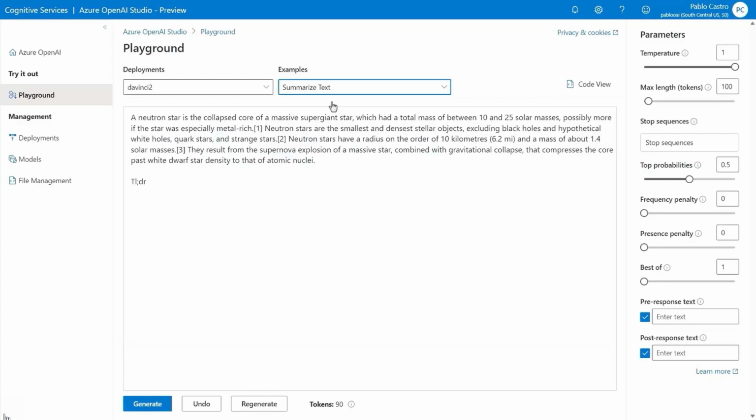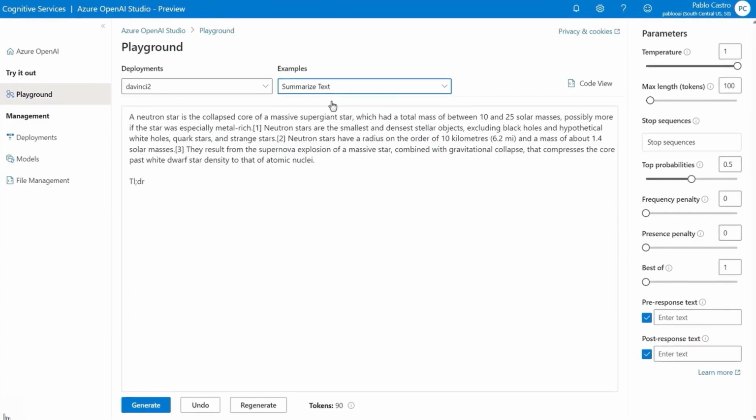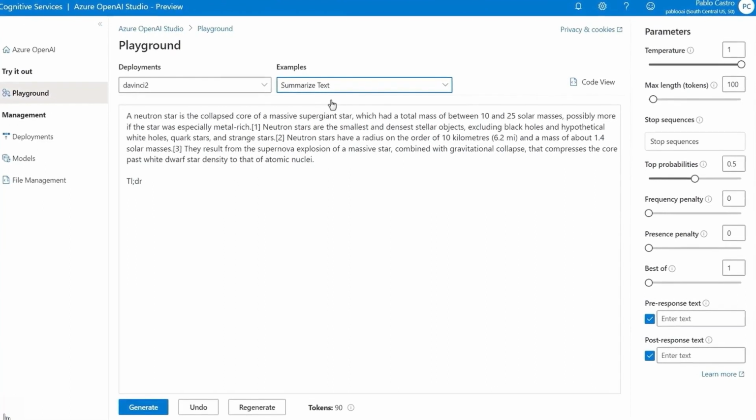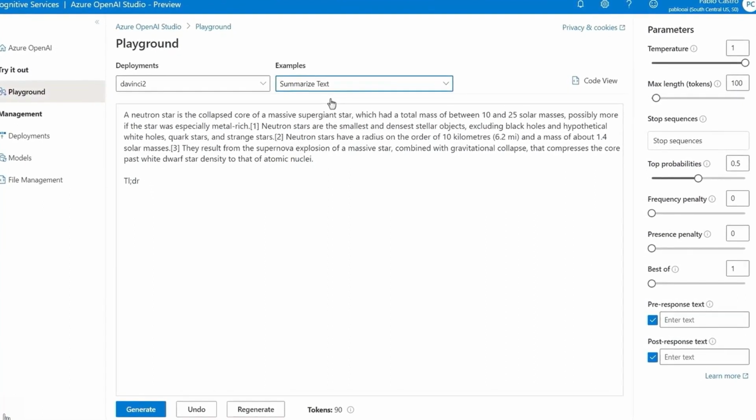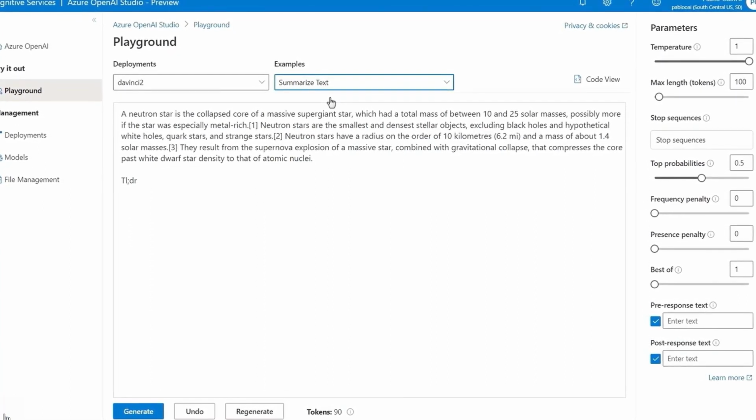How would you then go from these examples that you just showed to maybe the OpenAI search app that you showed before? Well, the playground helps you test and iterate on your prompts before you incorporate them into your custom application. Let's use the summarized text example as a starting point. This example prompt is about neutron stars. By looking at the structure of the prompt, I can see the pattern they follow and learn from it.